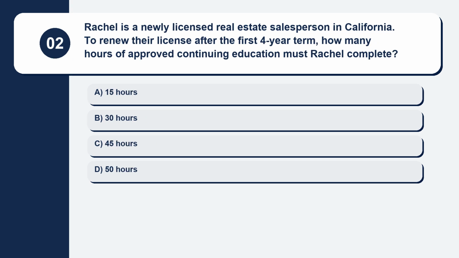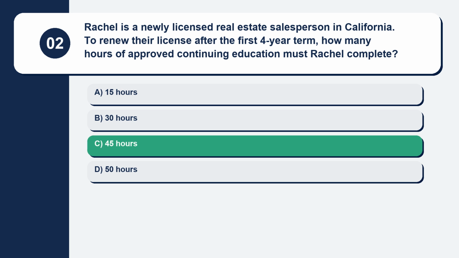Question 2. Rachel is a newly licensed real estate salesperson in California. To renew their license after the first 4-year term, how many hours of approved continuing education must Rachel complete? Here are your options. Option A, 15 hours. Option B, 30 hours. Option C, 45 hours. Option D, 50 hours. The correct answer is option C, 45 hours.